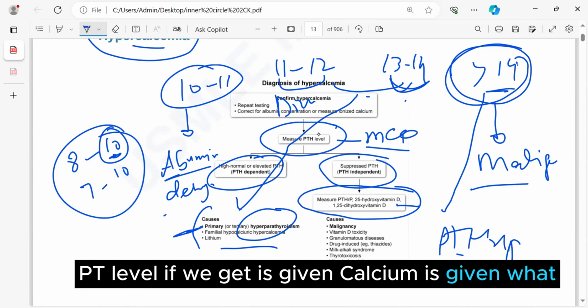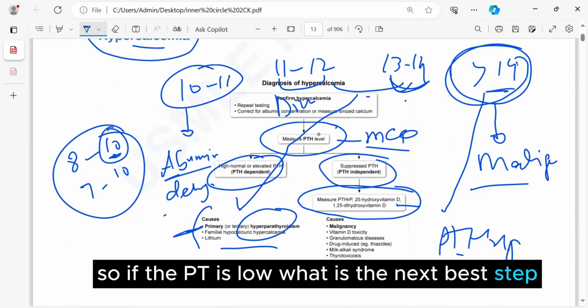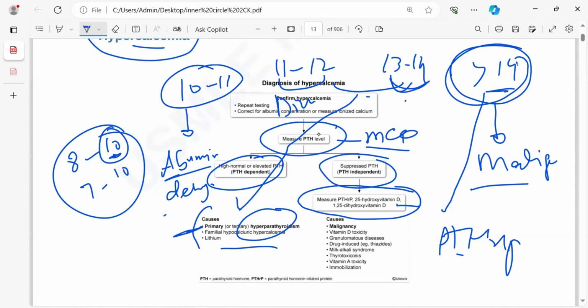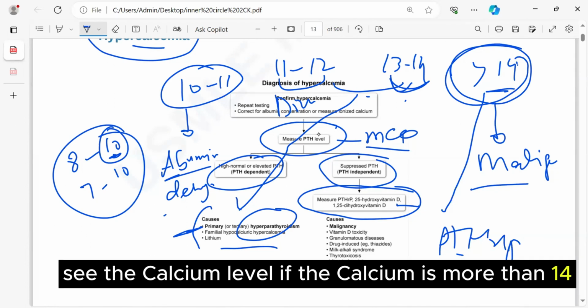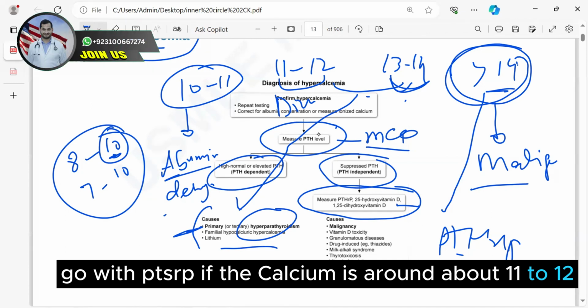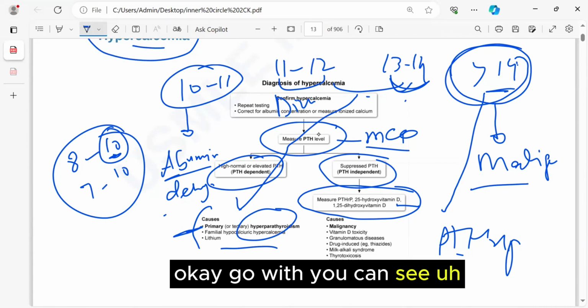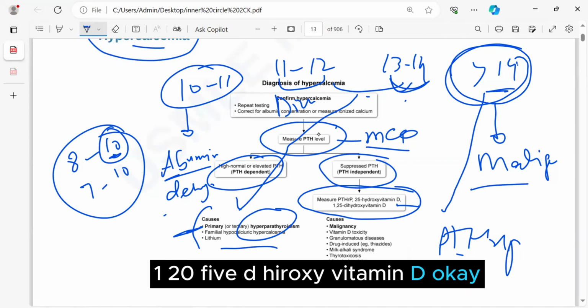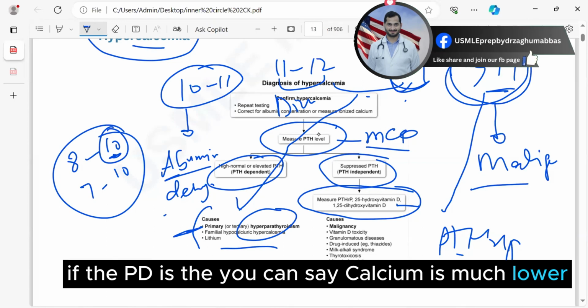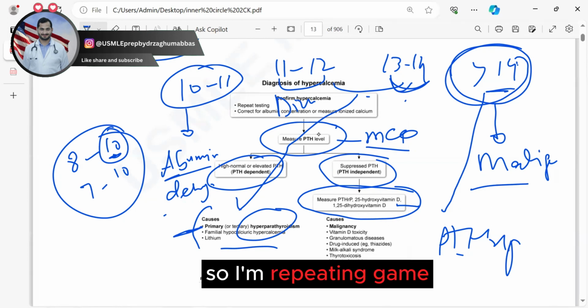If PTH is given and calcium is given, what is the next step? If the PTH is low, see the calcium level. If the calcium is more than 14, go with PTHrP. If the calcium is around 11 to 12, go with 1,25 dihydroxy vitamin D. If the calcium is much lower, you can go toward 25 hydroxy vitamin D. I'm repeating again.